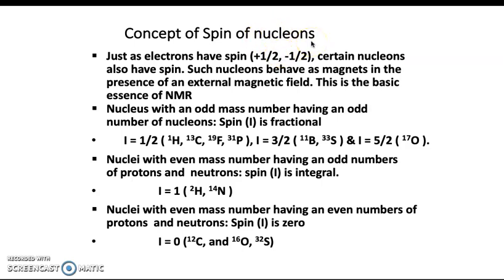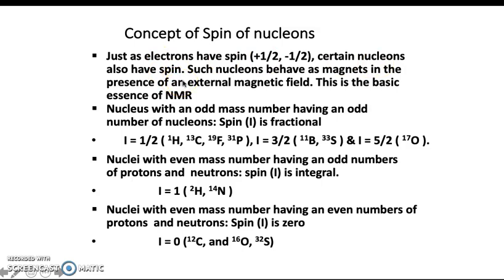Now, earlier we have heard that electrons are negatively charged particles and they have spin. That means they spin in their orbital. So in a particular orbital, a maximum of 2 electrons can be housed. One electron will have a spin in the clockwise direction, represented by plus half, and the other electron can have the opposite spin, that is minus half. So the electrons have spin. Similarly, the nucleons, that is the protons and the neutrons, also spin.